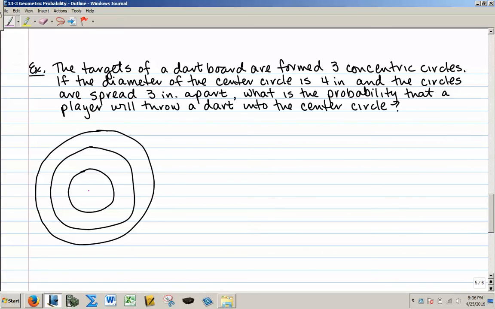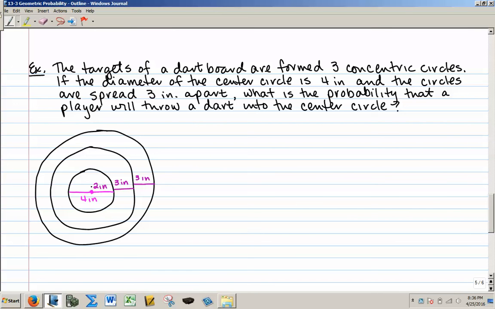These are concentric, they all have the same center, and the diameter of the center circle is 4 inches, so its radius, this right here, is 2 inches. And then we know that the circles are spread 3 inches apart, so this would be 3 inches, and this is also going to be 3 inches.